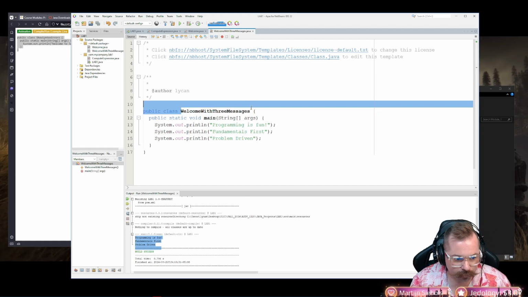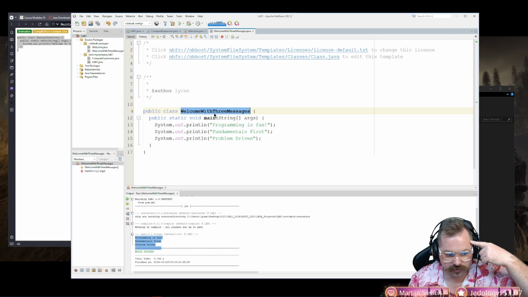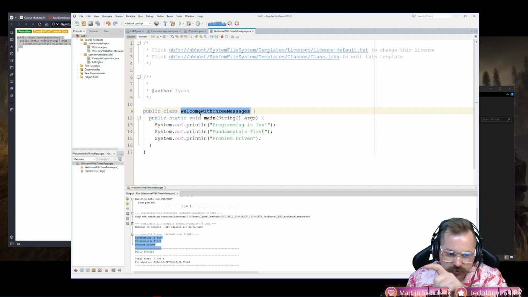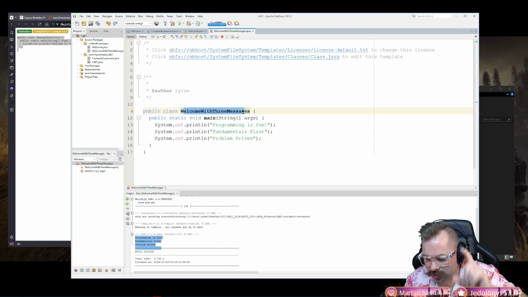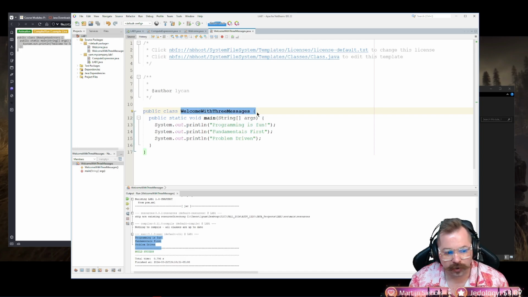Also, going over that, remember that we capitalize the first letter of the words when we do a class, because as he mentioned, that reminds us that that is a class. If we see something with the first letter capitalized, and even if it's a big long name like this, welcome with 3 messages, we know that's a class because we've standardized you capitalize the first letter of each word. Plus, it's easier to read.